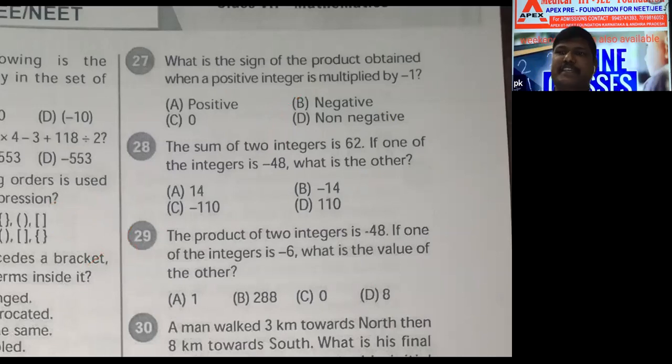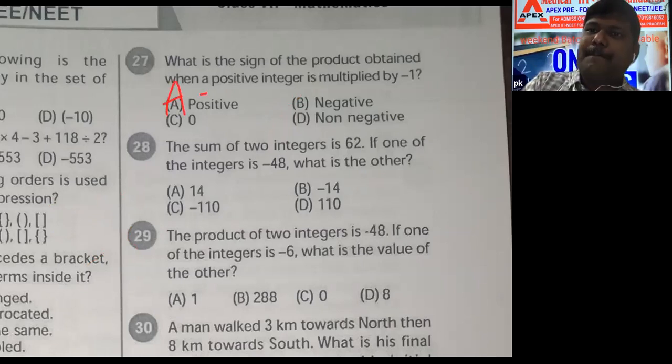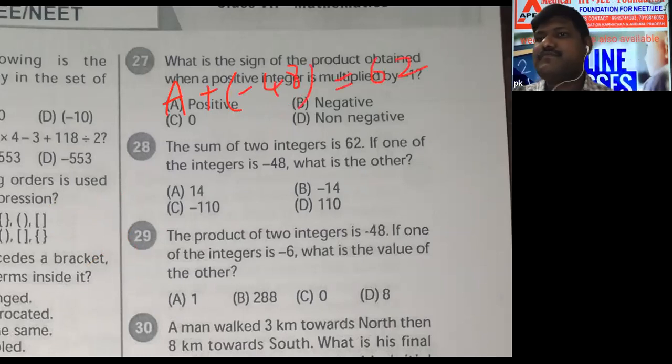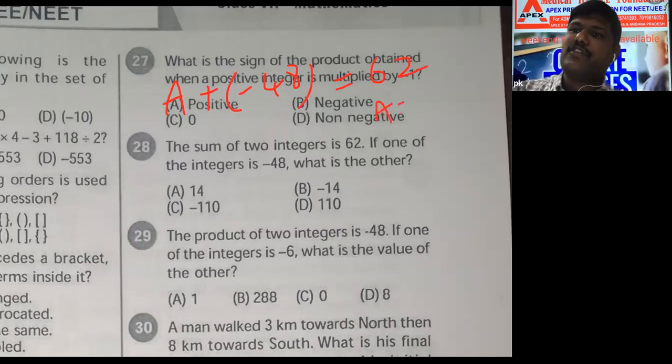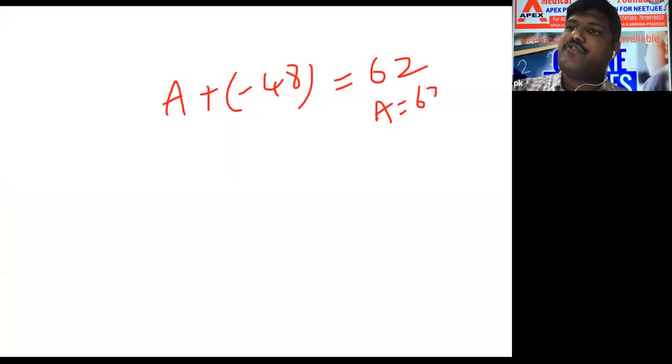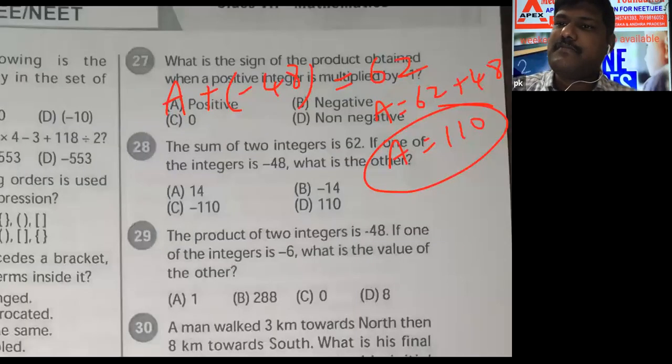The sum of two integers is 62. One of the integers is 48. Find the other. A plus minus 48 is equal to 62. A is equal to 62 plus 48. Minus 48 transfer right hand side. A is equal to 110. Which option? The option.